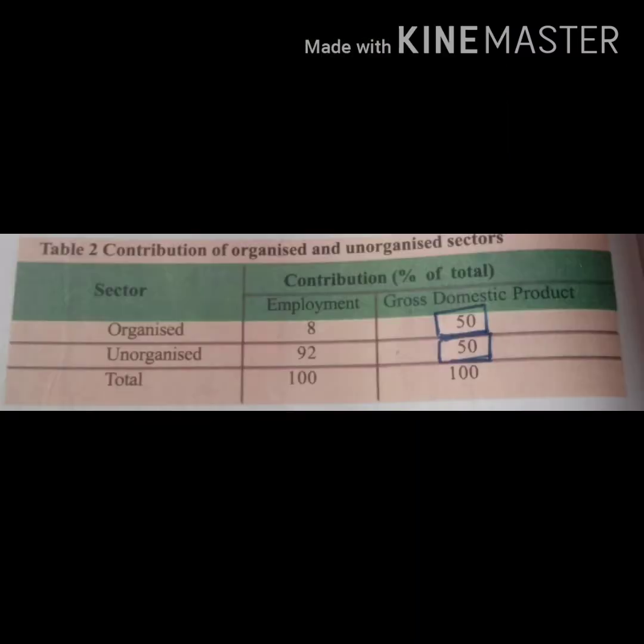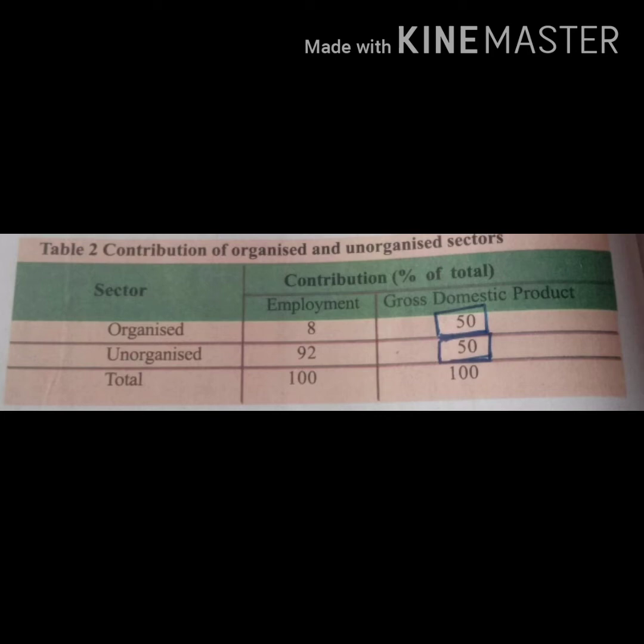Let us examine both the production of goods and services and employment from these sectors. The unorganized sector also contributes to gross domestic product. During 2004-5, the unorganized sector workers accounted for 92% of all workers and contributed half of all production.